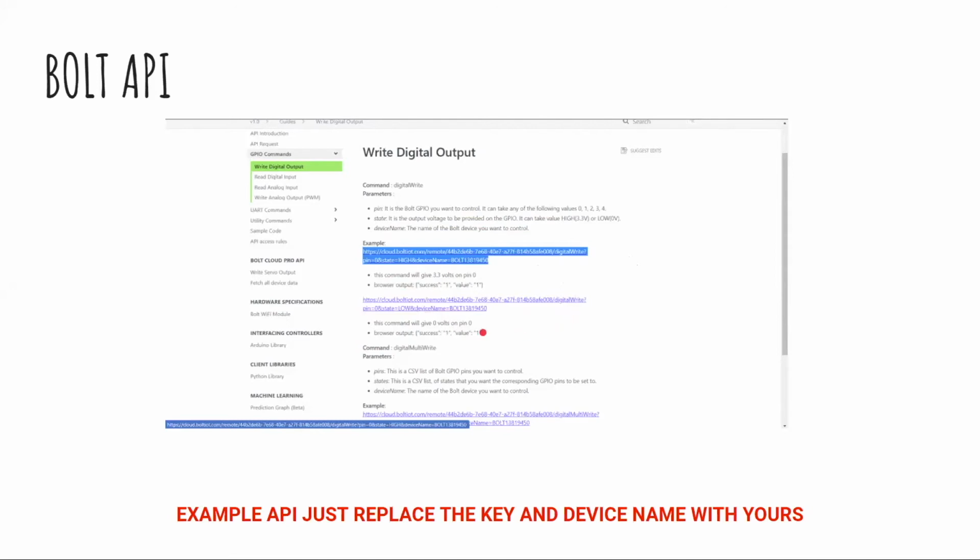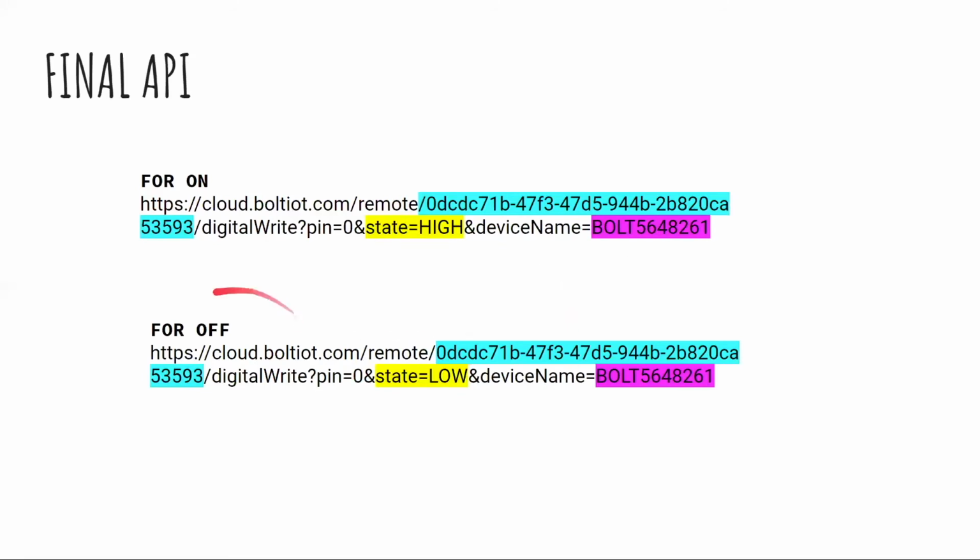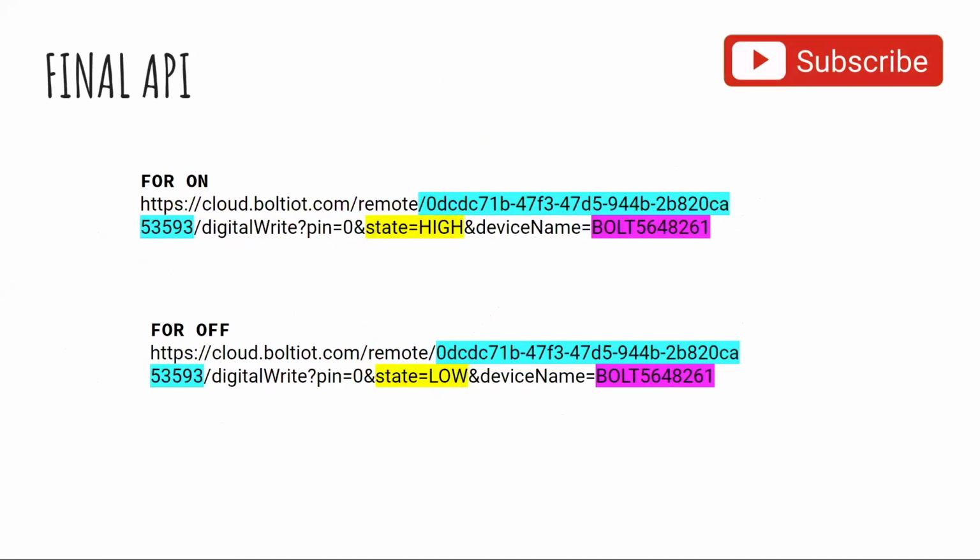Now if I show you my APIs, these are my APIs. I have highlighted this, which is my API key. This is the pin and state, like if I am using pin number 0 and the state is high, and the device name is this. Now again for off, you can see that I have highlighted with yellow that the state is changed. In this particular one the state is high, and in this particular one the state is low.